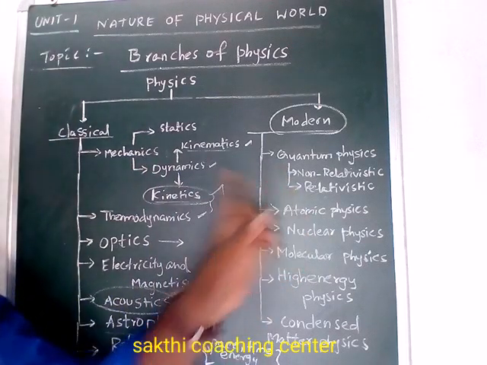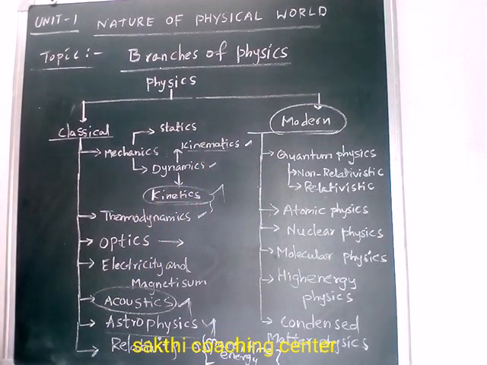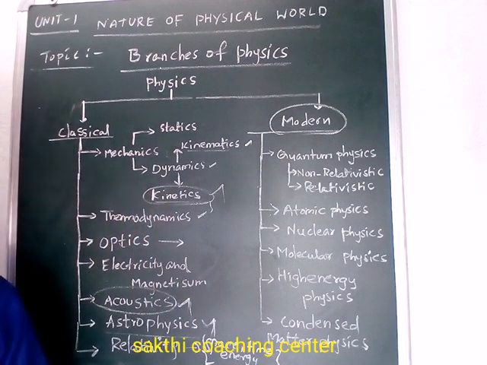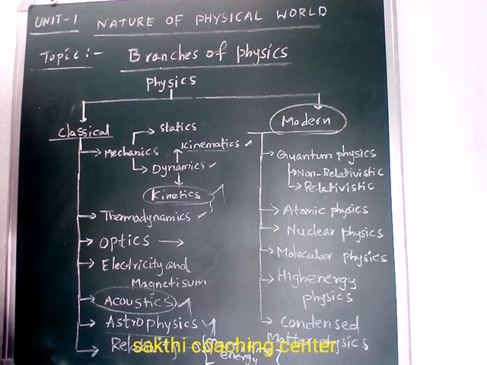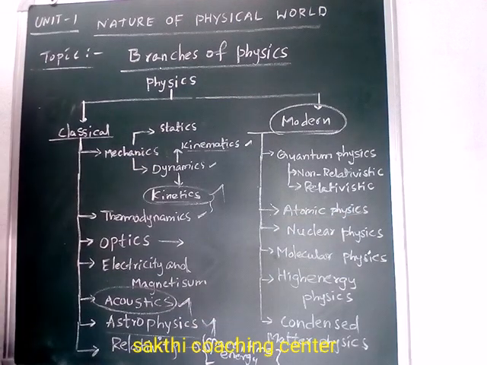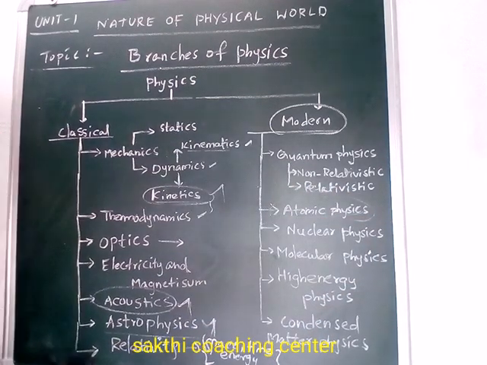Understand? So here it is further divided into two ways. You can discuss it in two ways: non-relativistic quantum mechanics and relativistic quantum mechanics. Right? Next, atomic physics. What is atomic physics? It is the branch of physics which deals with the structure and properties of the atom. Already you know that. Here you can discuss what the atom is, what its properties and structure are, and what the elementary particles in the atom are. Also the atomic theories proposed by different scientists, and how you can classify them, are discussed in atomic physics.